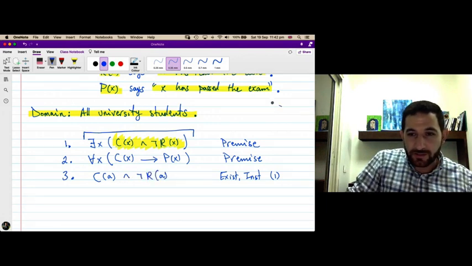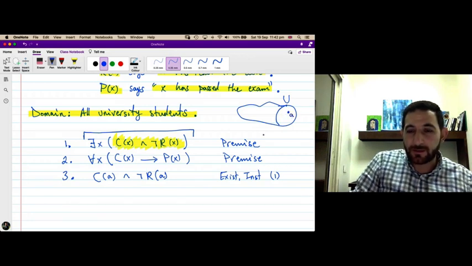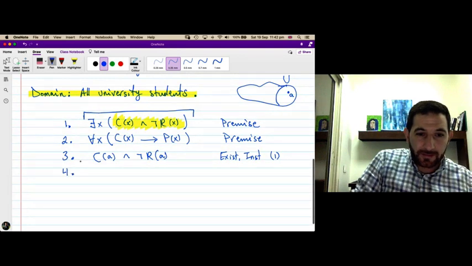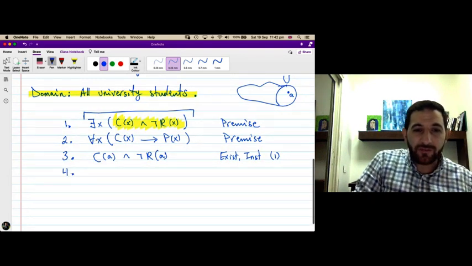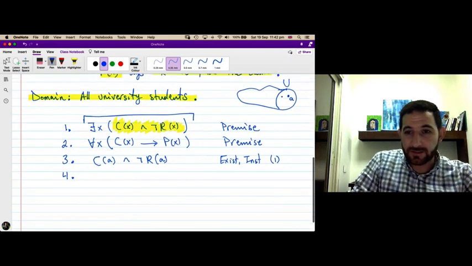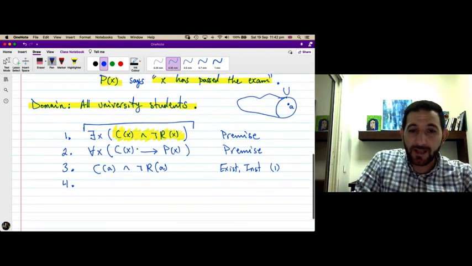So here you imagine this is the university, and this is the class we are talking about. There is a student A who is in the class and did not read the book. Next, look at the second one. It says every university student has this property, C of X implies P of X. But A is one of these students. It is in the universe. So it has this property.